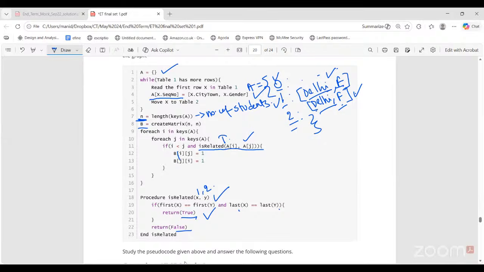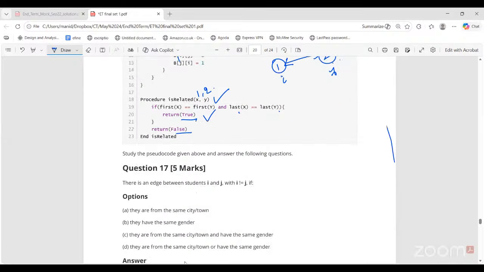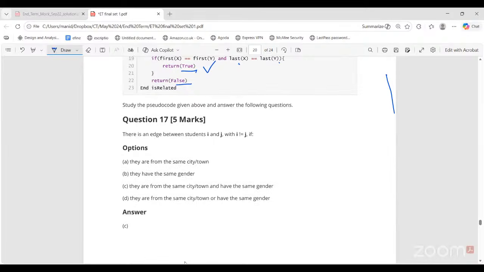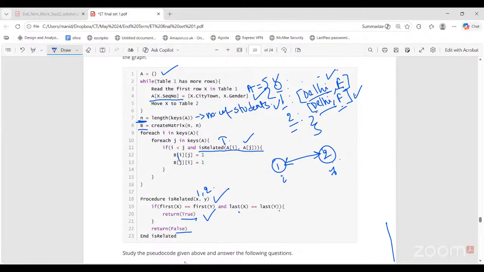That means in the actual graph, between these two nodes, now a bidirectional edge is present. I can go from 1 to 2, I can go from 2 to 1. When I am sure that 1 is less than 2, that is I is less than j, and I and j have the same gender and belong to the same city, then they have a bidirectional edge between them. Here, sequence number is lesser than the next. I is less than j means sequence number I is lesser. I and j are just representing sequence numbers only.